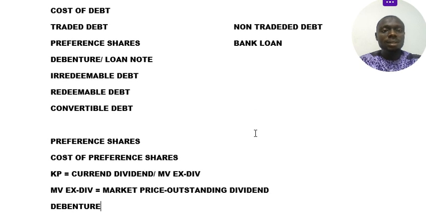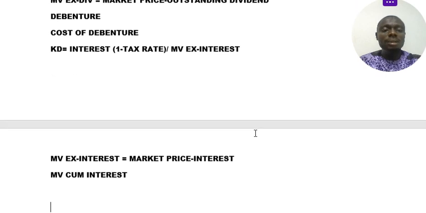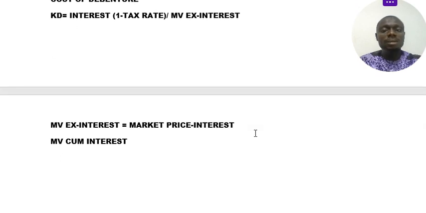Now, in today's class, we shall continue with the cost of debt. I've already equally discussed the preference shares and debenture. Now we'll be talking about the irredeemable debt. What is irredeemable debt? Irredeemable debts are debts that cannot be redeemed at a particular period of time.